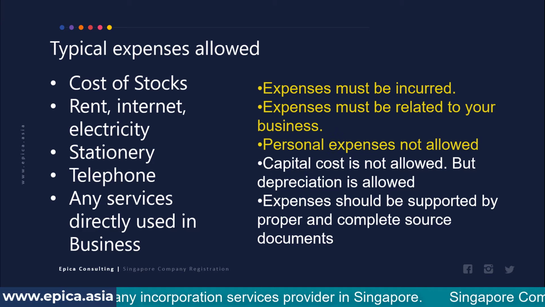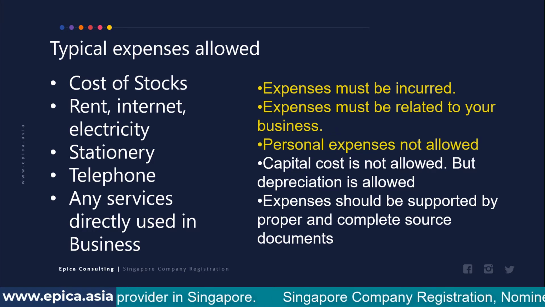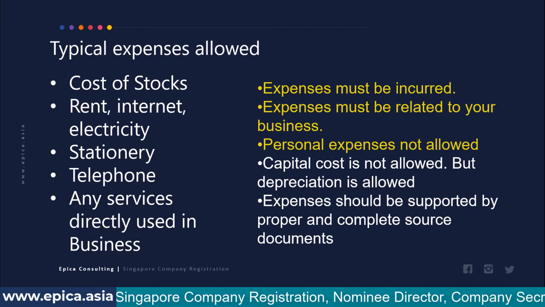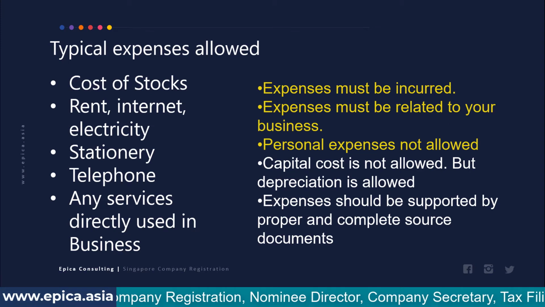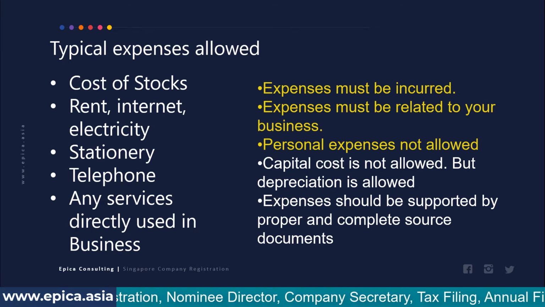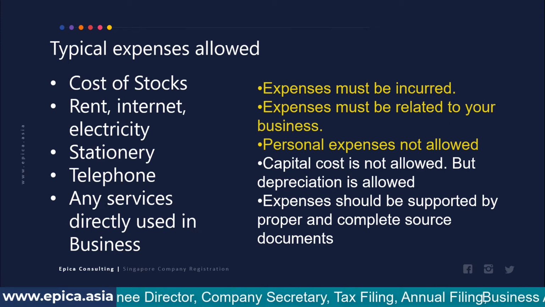The next point is personal expenses are not allowed. Anything that you spend personally for yourself will be disallowed. Now this becomes a gray area, because sometimes some expenses can be called personal or can be called business.